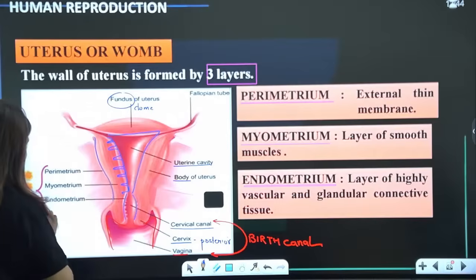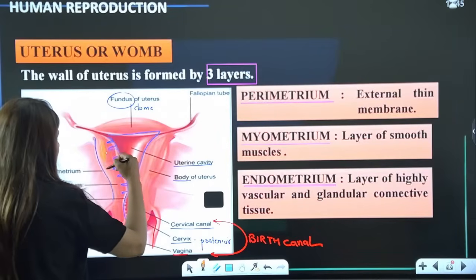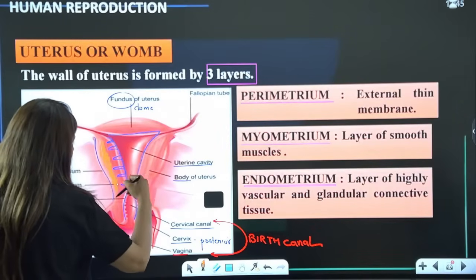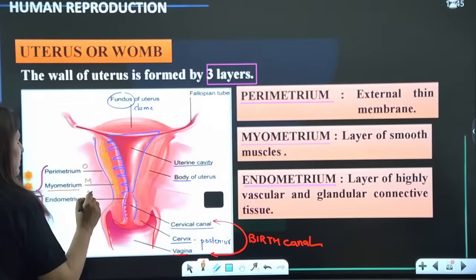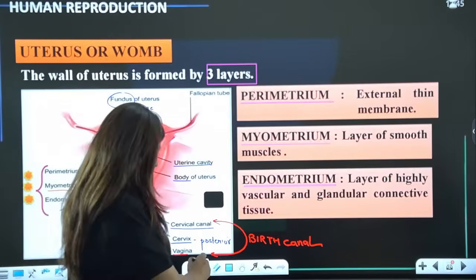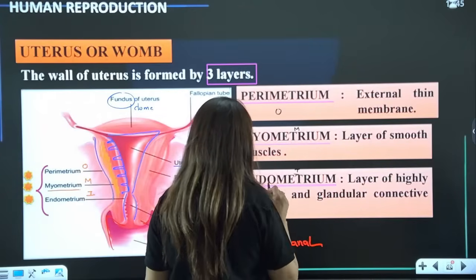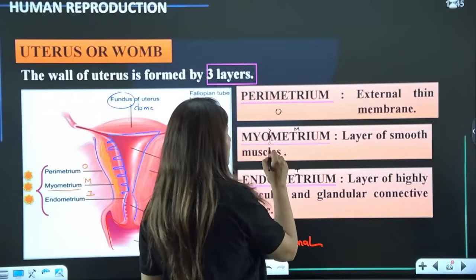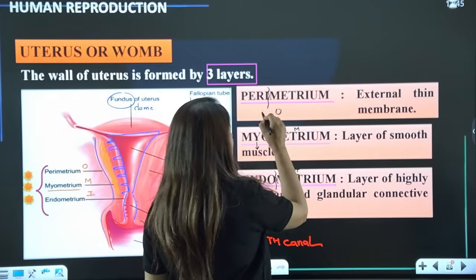Similarly on this side, and the part in between, which I'm shading yellow, is the myometrium. So this is the middle, this is the outer, this is the inner. Is that clear? Endo means inner, myo means muscles, and peri means outside the boundary.